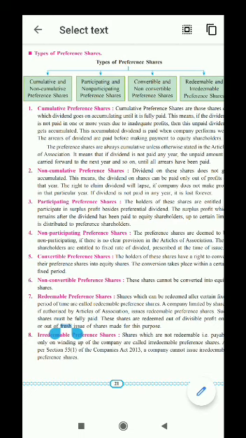But in case of non-cumulative preference share, if it is not paid in 2018, then that won't be accumulated in 2019. Means if the company did not pay the 2018 dividend, then in 2019 at the end of the financial year company will pay the dividend for only 1 year, that is 2019. The 2018 dividend lapses. See, these conditions are already agreed upon by preference shareholders at the time of issue only.